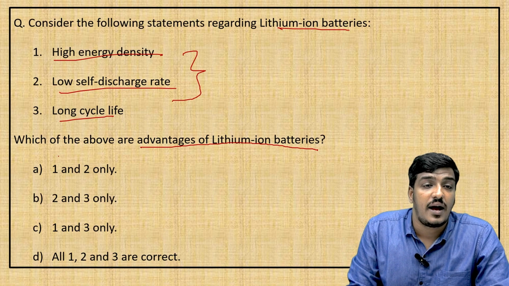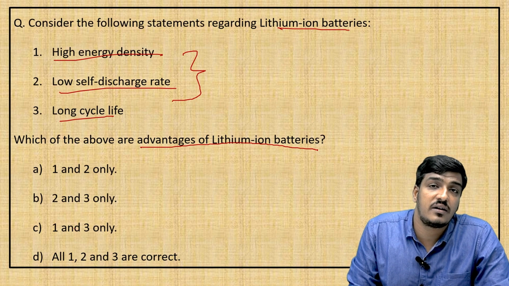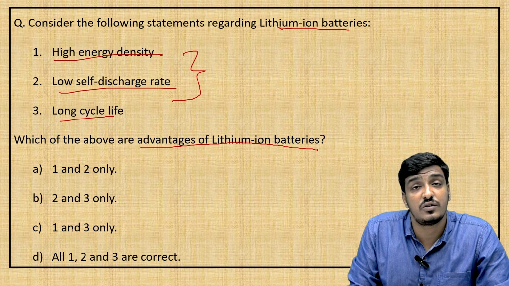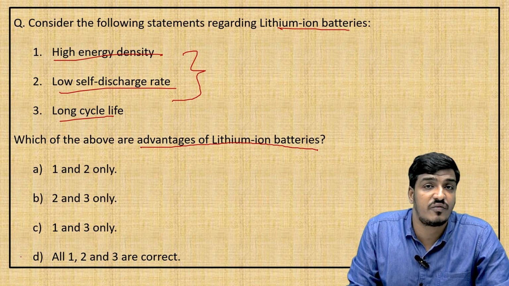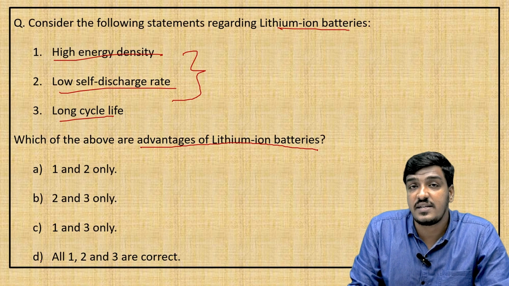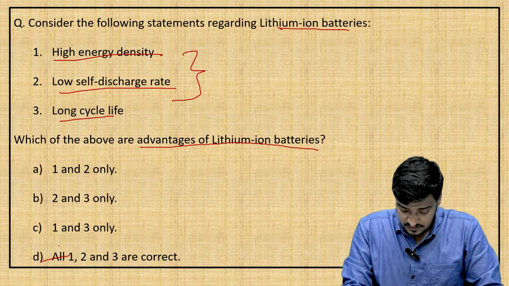So the answer for this question will be all are correct, and we have to note that whether it is a positive question or it is relevant to the upcoming technology in a positive manner, it is mostly all are correct in nature. So the answer for this question will be all, 1, 2 and 3 are correct.